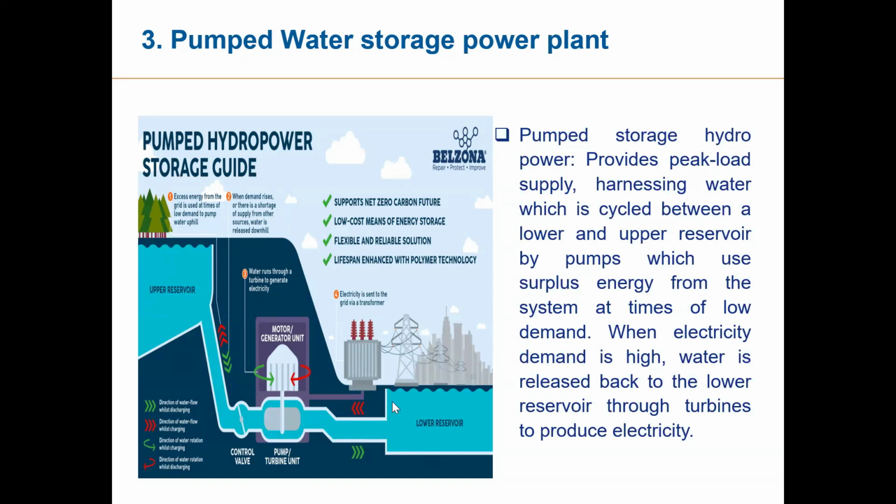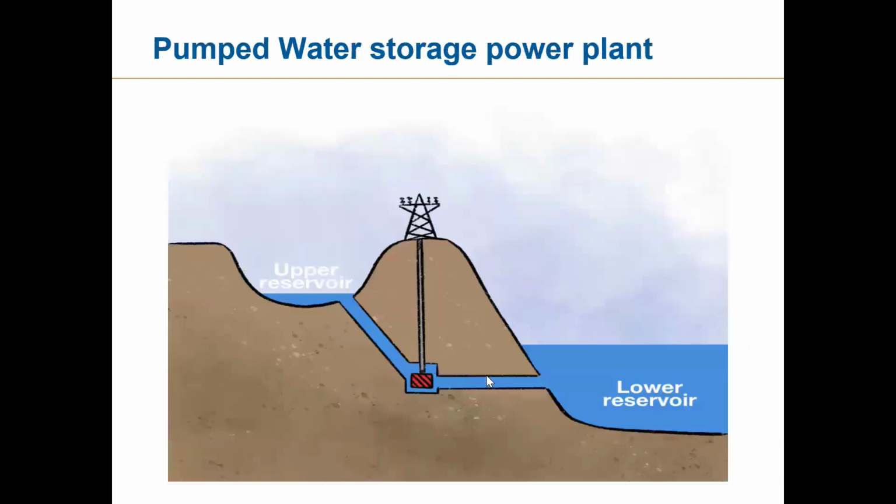So there are two reservoirs, one upper, one lower. During daytime, the excess electricity is used and this works in pumping mode. Water is sent up, and during night time, when there is no electricity, this water is used to generate electricity. In this diagram, you can see there are two reservoirs. This is the lower reservoir. This is the upper reservoir.